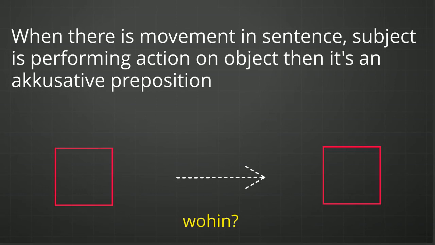When there is a movement in a sentence, or the subject is performing some action on an object, then whichever Wechselpräposition you are using should be an accusative preposition. Here you can say the subject is changing its position from point A to point B, that is wohin.